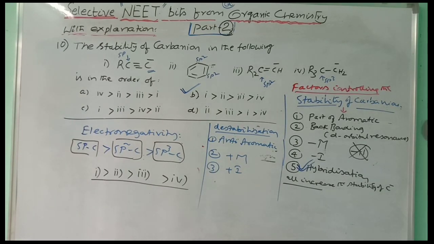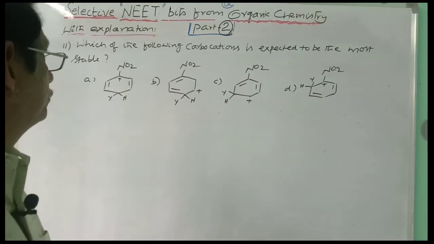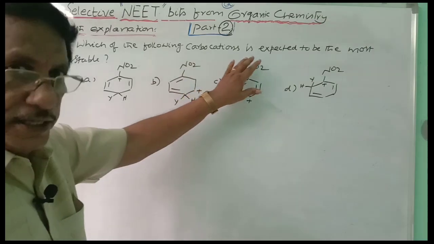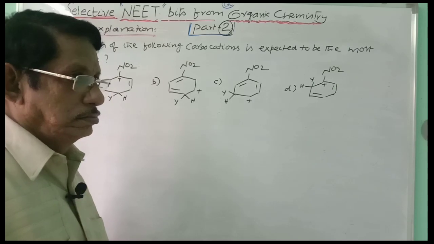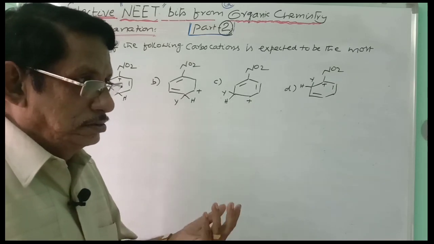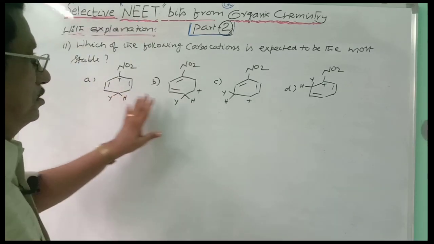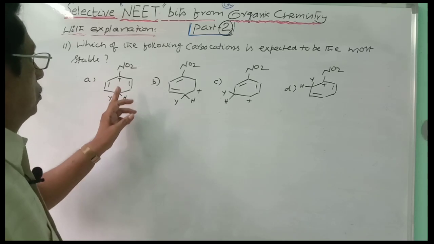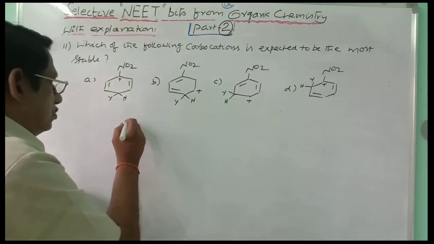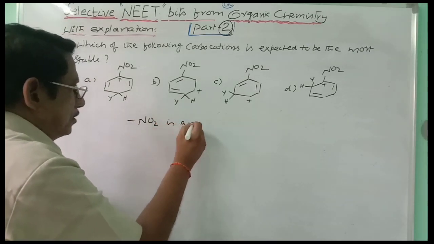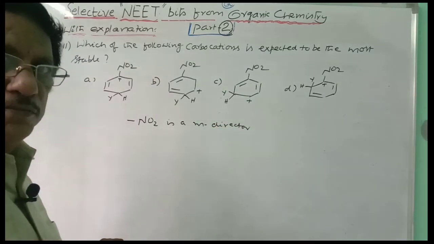Next bit. Next one, 11th bit. Which of the following carbocations is expected to be the most stable? Here, benzene ring substitutions were given, and these are the structures given to you. All this is nitrobenzene. Nitrobenzene is a meta-director. Nitro group is a meta-director. It orients the second substitution to the meta position.